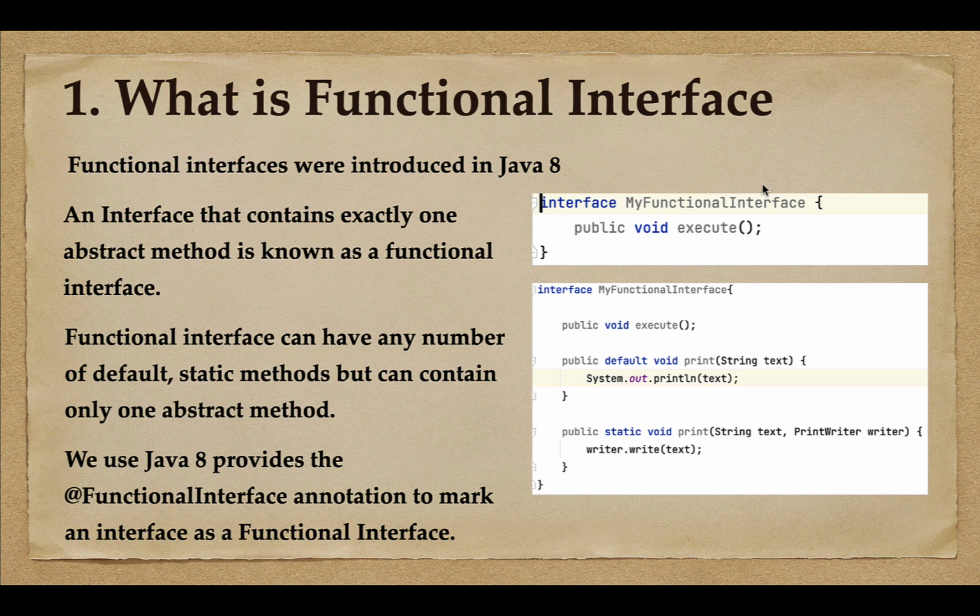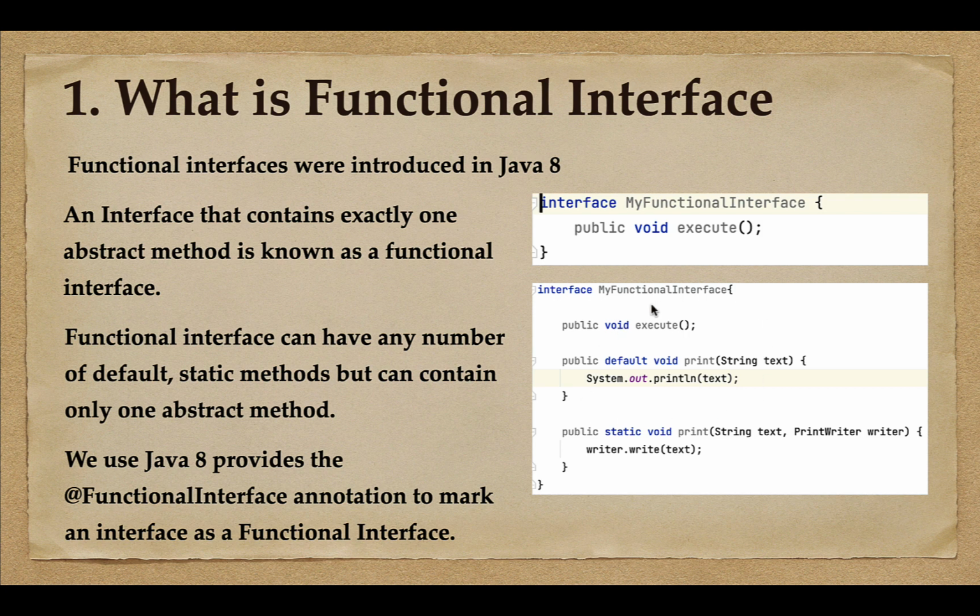Consider the code snippet here. My functional interface is an interface and it contains exactly one abstract method, that is the execute method. Whenever we define a method in an interface, by default that method is abstract, so we don't have to mention the abstract keyword again. Just remember, a functional interface is an interface that contains exactly one abstract method. A functional interface can have any number of default and static methods but can contain only one abstract method.